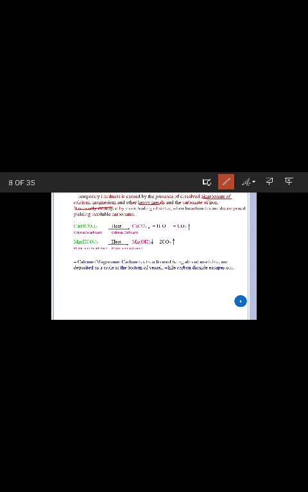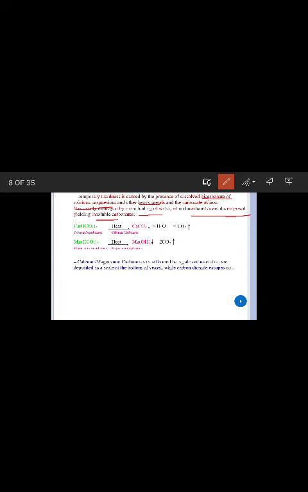The temporary hardness we can eliminate very easily just by boiling the water. When we boil, the bicarbonates are decomposed and give out insoluble carbonate that can be removed with the help of filtration. Now let me explain the equation.